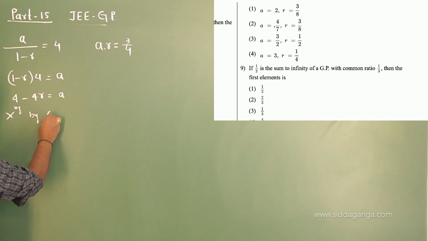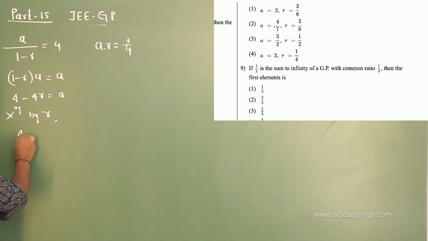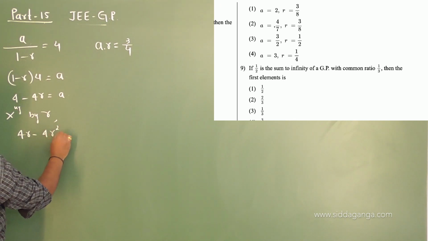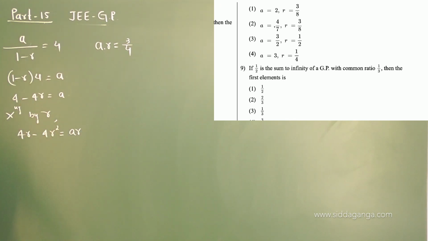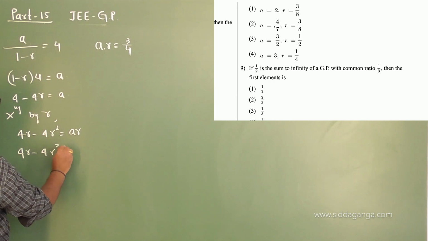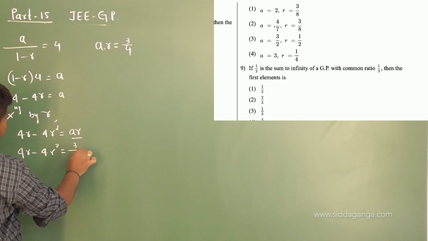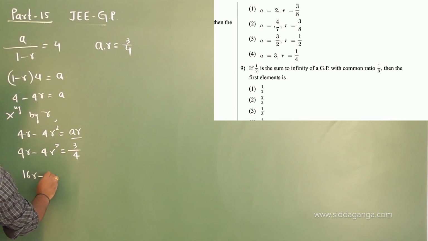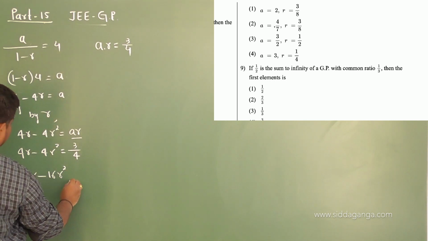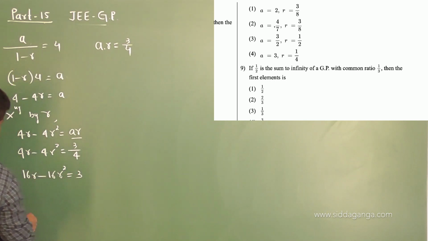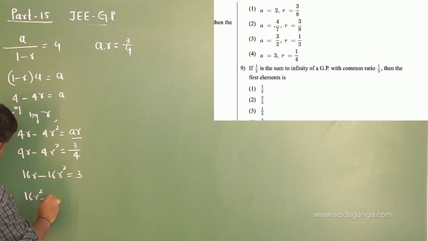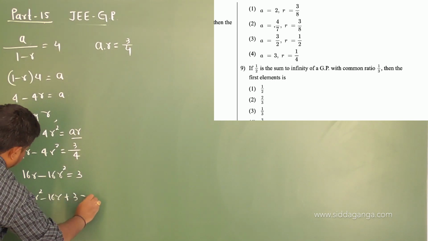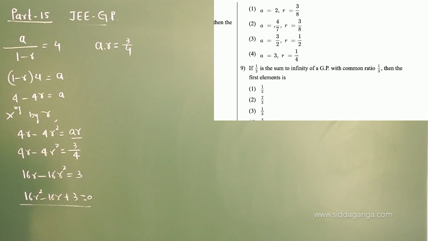We get 4r minus 4r square is equal to ar, multiplying r on both sides of the equation. And ar we have as 3 by 4. You get 16r minus 16r square equal to 3, or 16r square minus 16r plus 3 is equal to 0. So you get a quadratic equation.